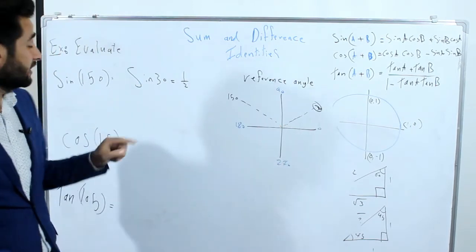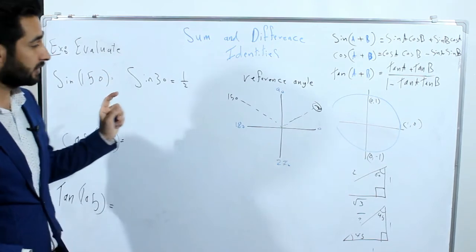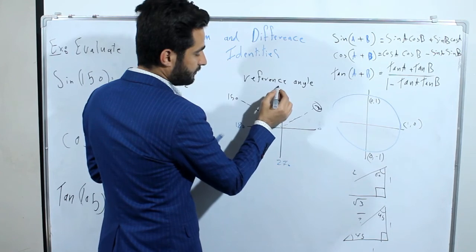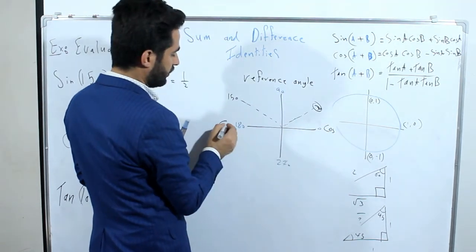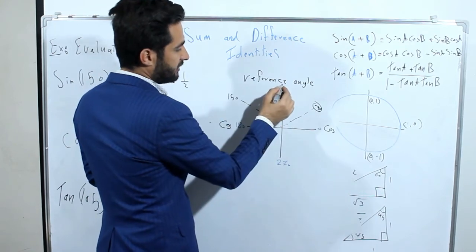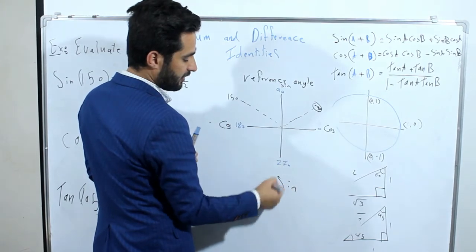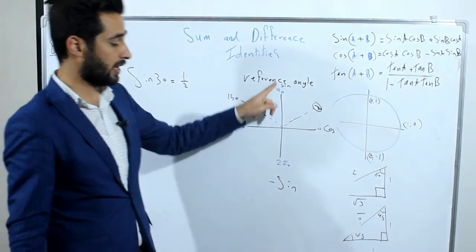But don't forget, we have to find its sign. Is it negative or positive? Here we have sine at the top, positive. Cosine here is negative. We have sine positive, and we have sine in the bottom, negative. Do you remember x, minus x, y and minus y?